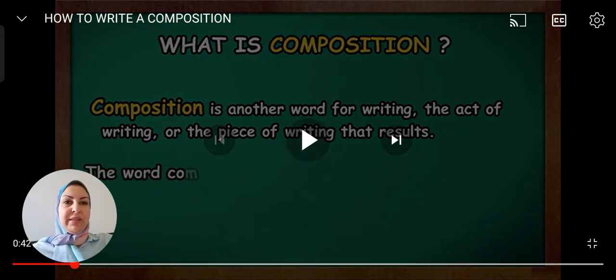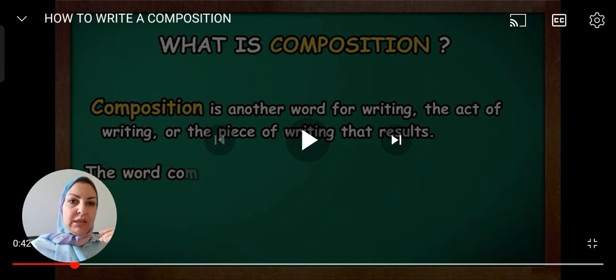Okay, so first thing is what's meant by composition? Composition is to compose a piece of writing. Composition is to form a piece of writing by writing it into pieces that results in a paragraph and several paragraphs that result in a full essay.